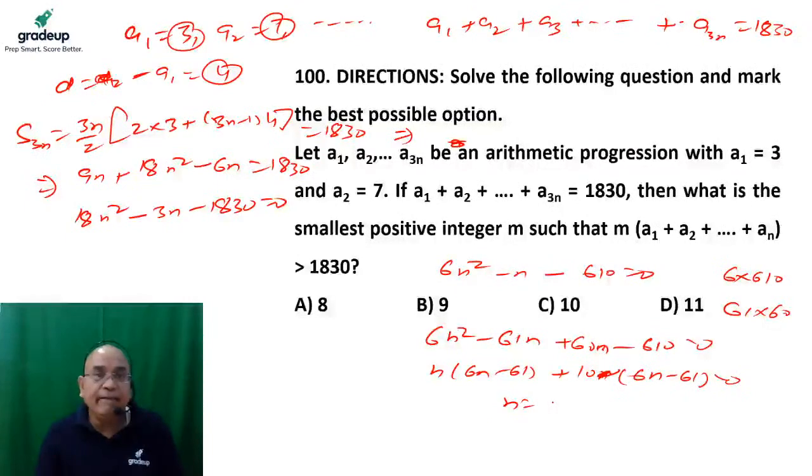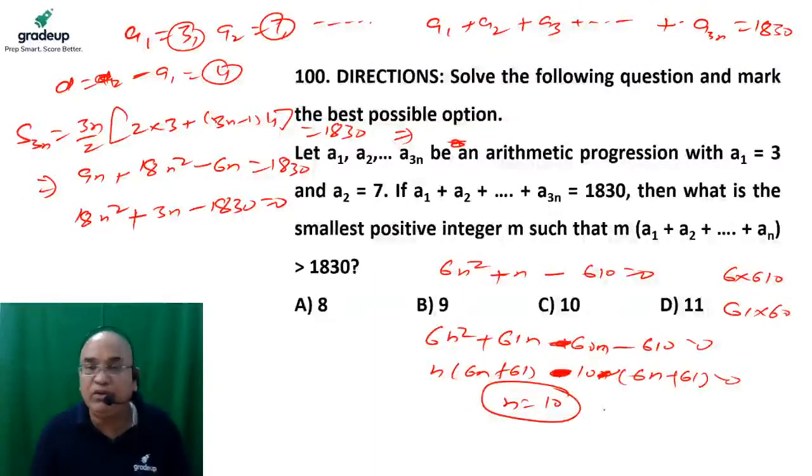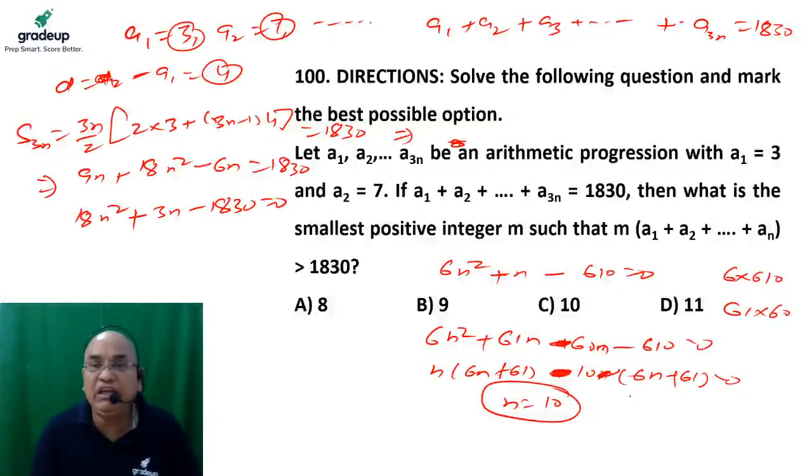equal to, I think, did we do something wrong here? Absolutely fine. 3n is positive. So this value is positive, this value must be positive then. Okay, no problem. And the value of n is 10 because n is an integer, and 6n plus 61 gives a fractional value. So the value of n is equal to 10.